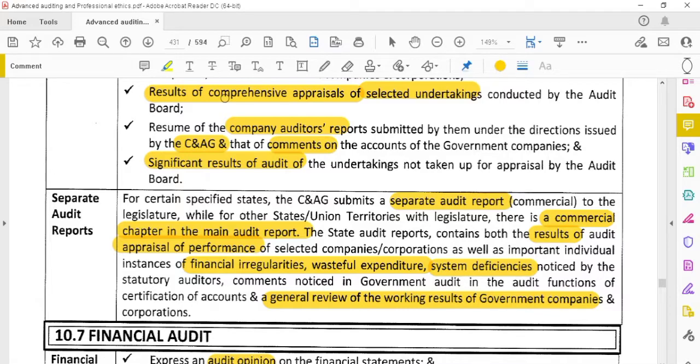Okay, separate audit report. What does it contain? Whatever financial irregularities, wasteful expenditures or system deficiencies there are will be specified in this audit report. And also a general review of the working results of the government companies, everything is specified in this audit report.